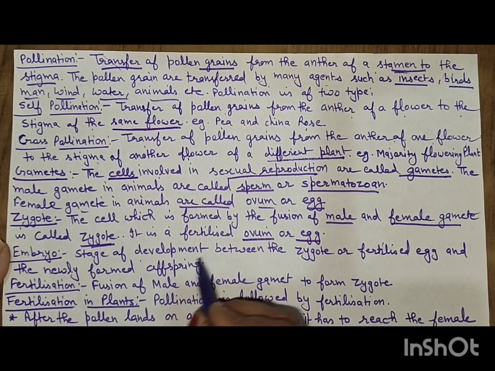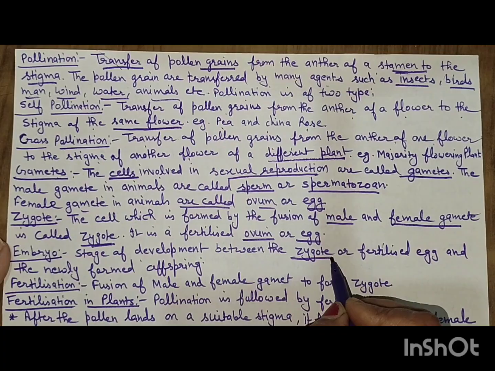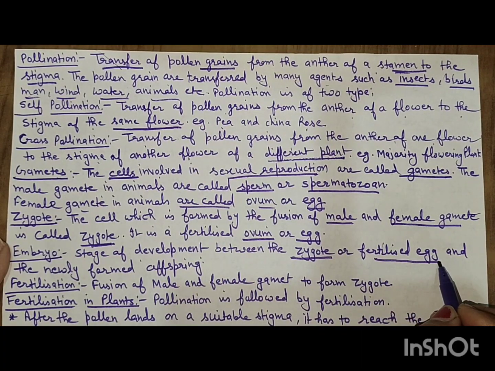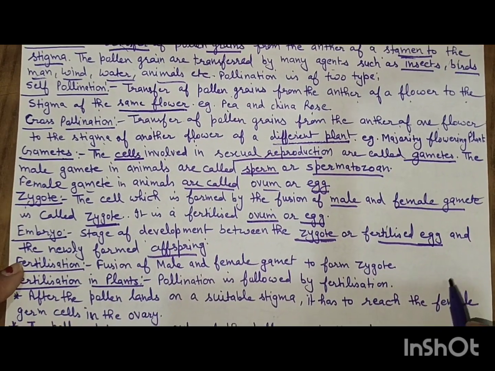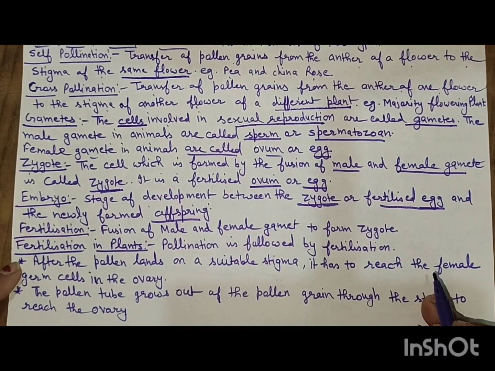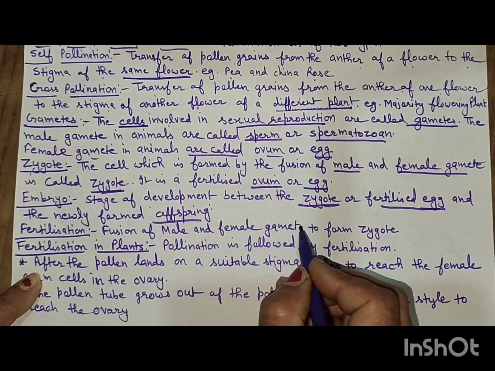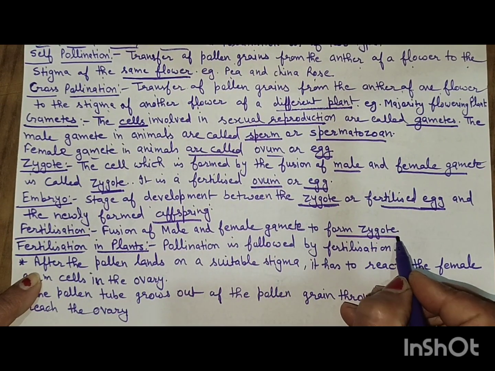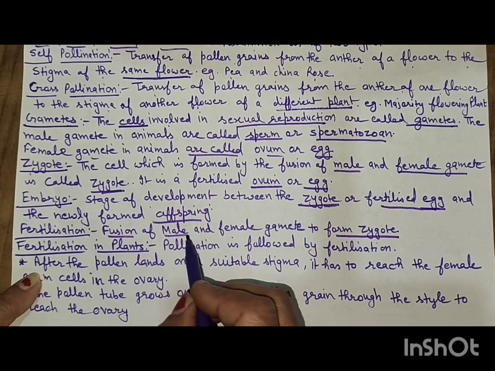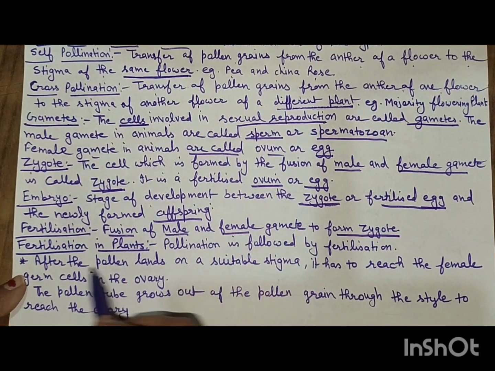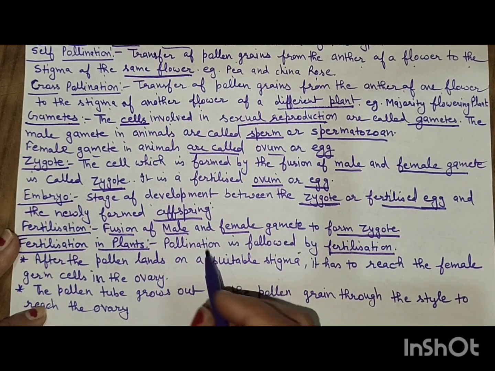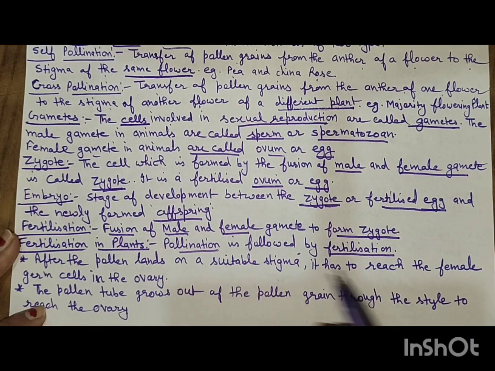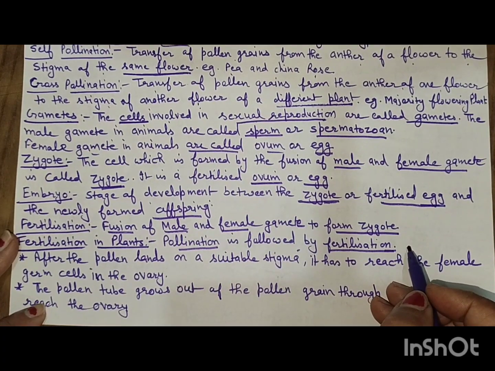Embryo. It is the stage of development between the zygote or fertilized egg and the newly formed offspring. Now, fertilization. Fertilization is the fusion of male and female gametes to form a zygote. Fertilization in plants: pollination is followed by fertilization. After the completion of pollination, fertilization starts.